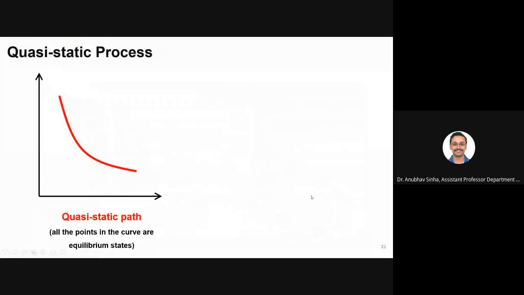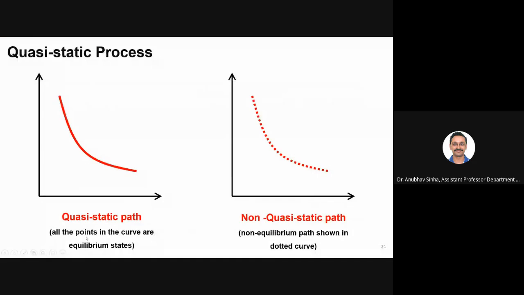Okay, I'll repeat what I just said. For a non-quasi-static path, I know that this point was under equilibrium and this was under equilibrium. In between, what happened, I don't know, because it did not go through equilibrium processes. I don't know how it went. It went like this, or it took a path like this. Whatever path it took, it cannot be plotted in this 2D plot.